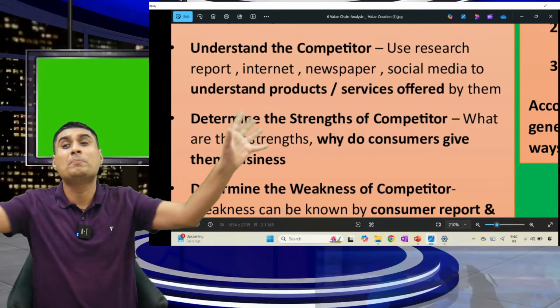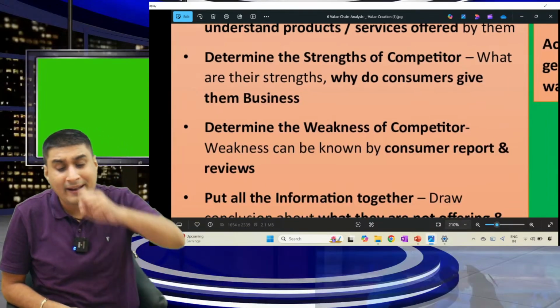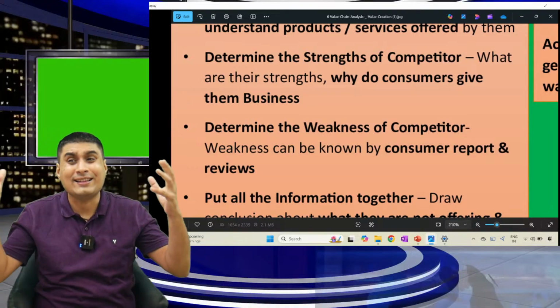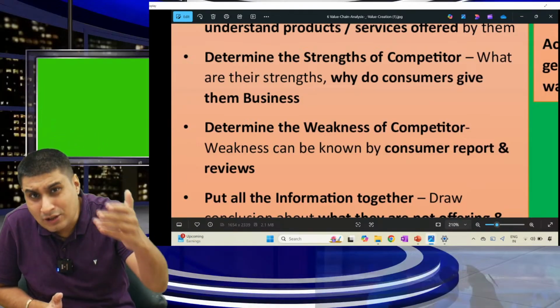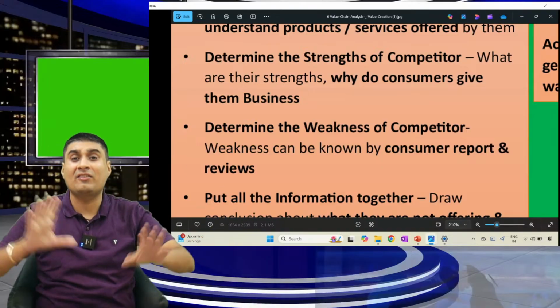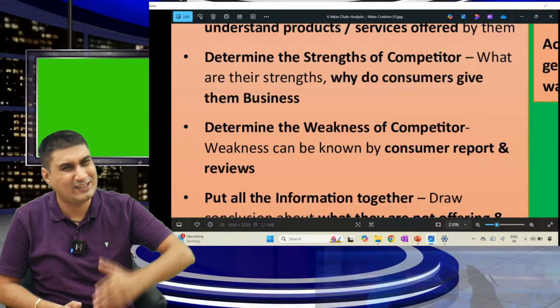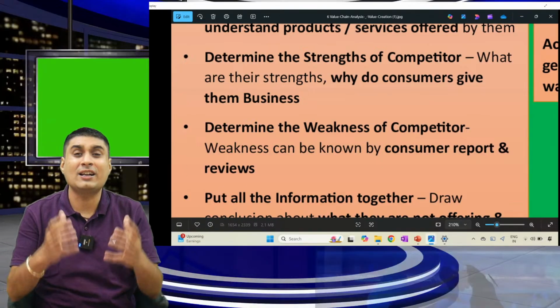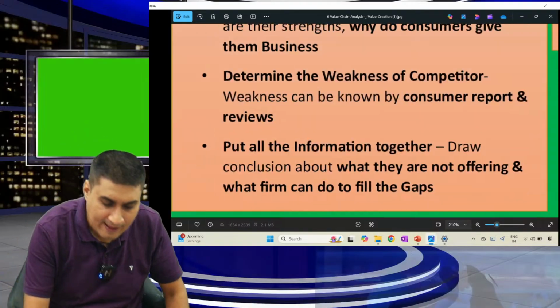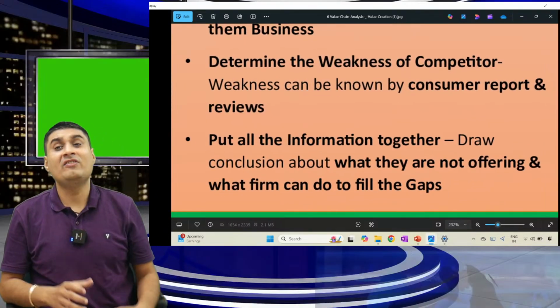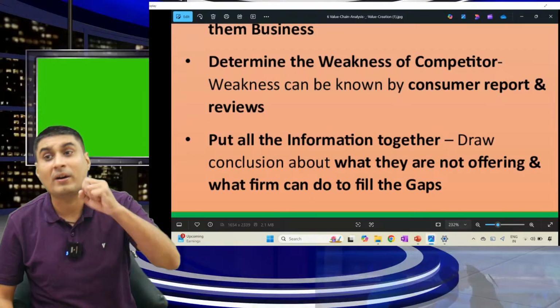Mahindra, all cars are doing brilliant. Okay. Third, determine the strength of the competitor. What does Mahindra do well? Why are they doing so well? Their cars are electric vehicles, out of the world technology, sexy looking cars. Determine the strength of the competitor. Next, determine the weakness. Weakness can be known through consumer reports.